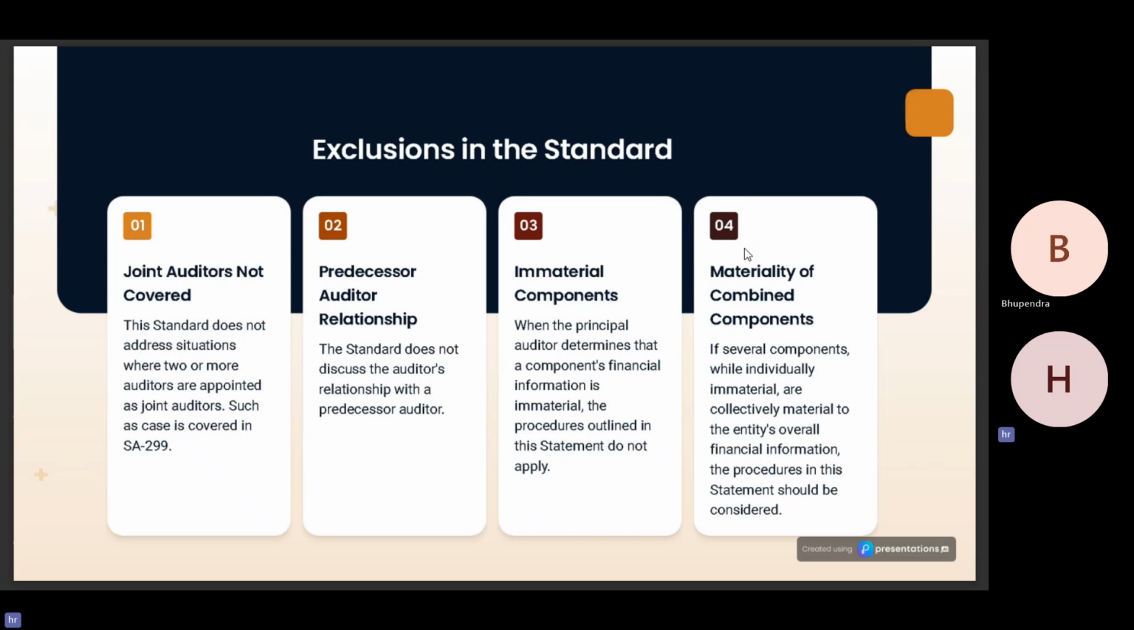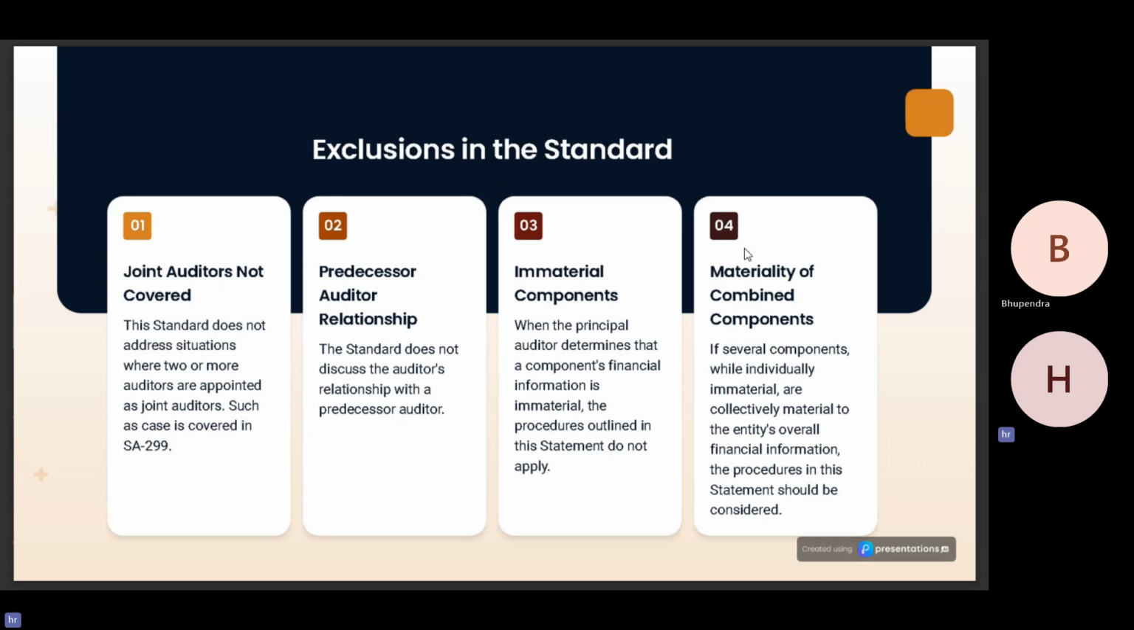Second, predecessor auditor relationship. The standard does not discuss the auditor's relationship with the predecessor auditor, which is contained in SA 300, which talks about planning. Third, immaterial components. When the principal auditor determines that a component's financial information is immaterial, the procedures outlined in the standard do not apply. For this, the auditor has to exercise his professional judgment and also use the procedures outlined in SA 320 to determine whether the information of the components is material or not and whether it will have a significant impact on the financial information of the principal entity as a whole.